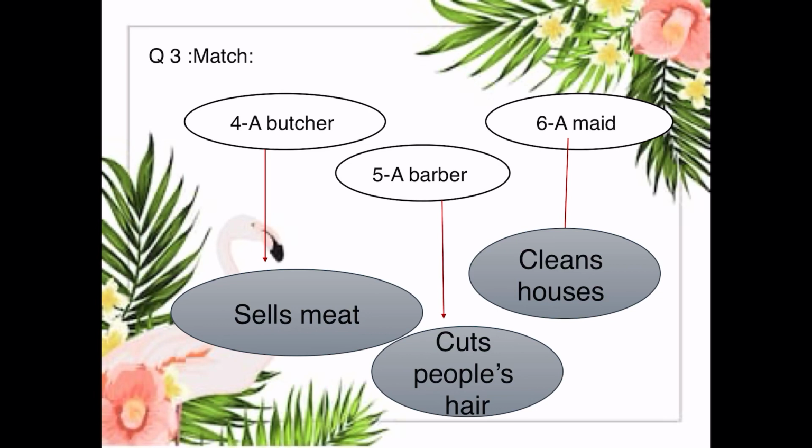So, we finished number 1. Number 1, a doctor looks after sick people. Number 2, a nurse helps the doctors. Number 3, a painter paints pictures. Number 4, a butcher. Number 5, a barber cuts people's hair. Number 6, a maid cleans houses.